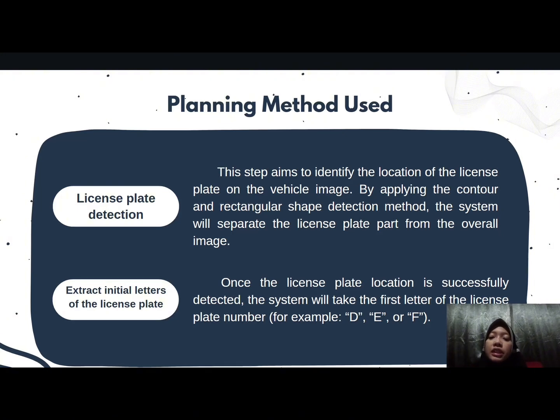Third, license plate detection. This step aims to identify the location of the license plate on the visual image by applying the contour and rectangular shape detection method. The system will separate the license plate part from the overall image. Fourth, extract the initial letter of the license plate. Once the license plate location is successfully detected, the system will take the first letter of the license plate number.